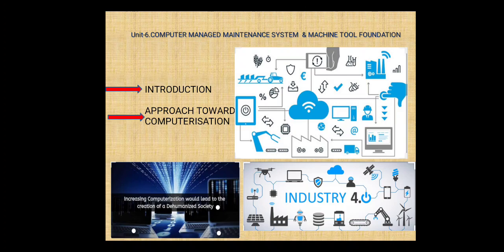Then take some other areas or departments, computerize them and integrate with the previously computerized departments or areas. So step by step development has to be done, thus gradually covering the whole plant. Like this, gradual computerization can be done. This gradual computerization develops confidence.